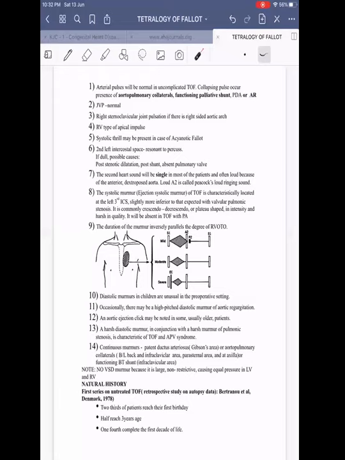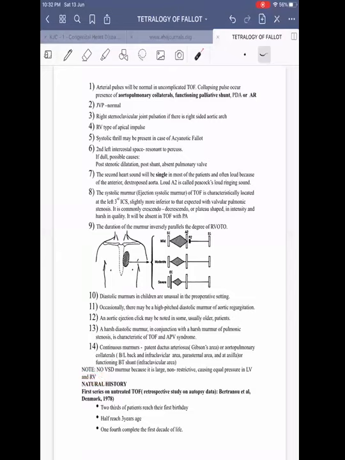Then coming on to aortopulmonary collaterals, which can produce murmur over the bilateral back, infraclavicular area, parasternal area, and at the axilla. All these areas we are supposed to auscultate, looking for continuous murmurs for collaterals. And a functioning BT shunt produces a murmur in the infraclavicular area, provided it is functioning. So you have to remember that the VSD in tetralogy of Fallot will be large, non-restrictive, with equal pressures in LV and RV, so it does not cause any murmur.